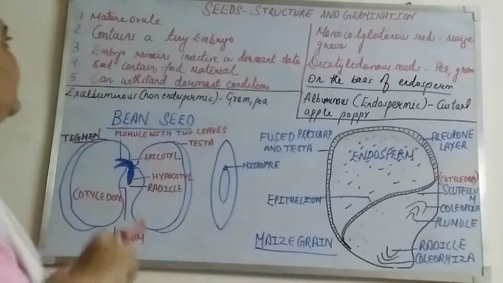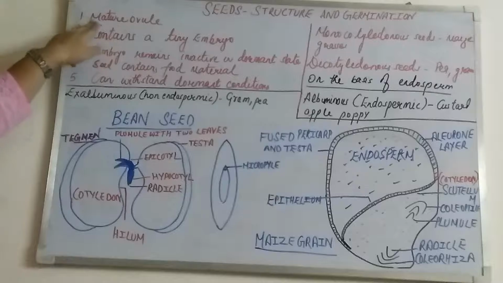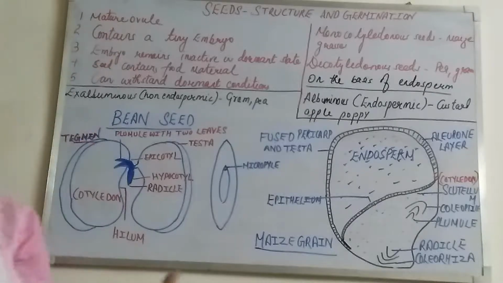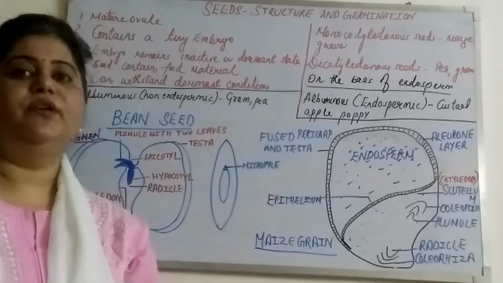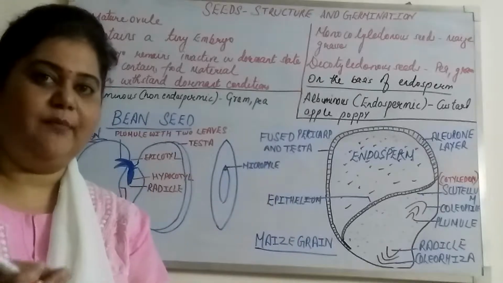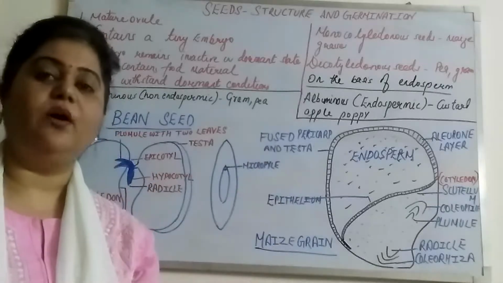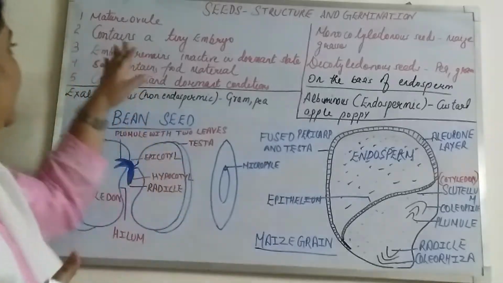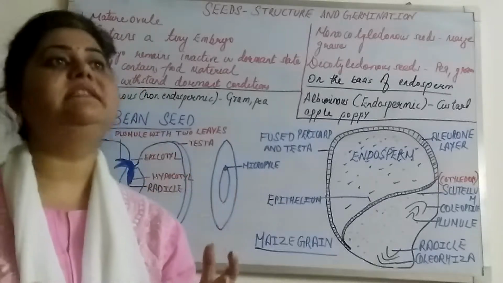Now, since we are talking about seeds, let me give you more information about them. What is the seed? Seed is a mature ovule. It contains a tiny embryo, and from that embryo a new plant arises later on germination. The embryo remains inactive in a dormant state. What is a dormant state?